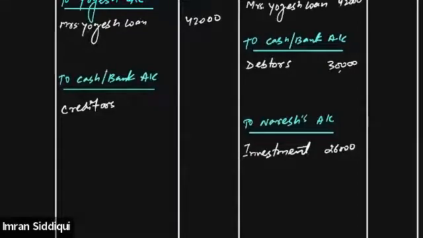40,000 is the total value of the creditor, but we are paying it 2 months earlier, and therefore we are getting a discount of 15% per annum. Now see, this is how we will calculate it. 40,000 is the total amount that needs to be paid, but because we are paying it earlier, we will get a discount of 15% per annum on 40,000. So we'll calculate the discount.